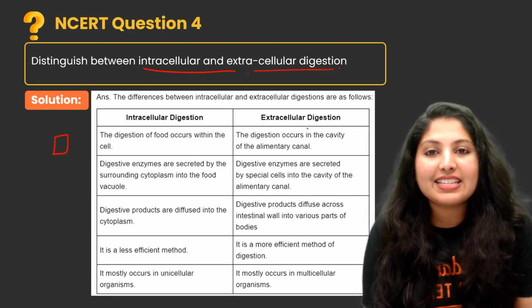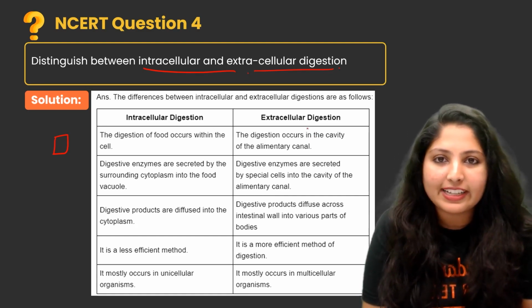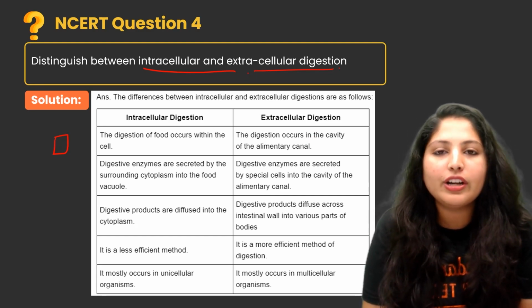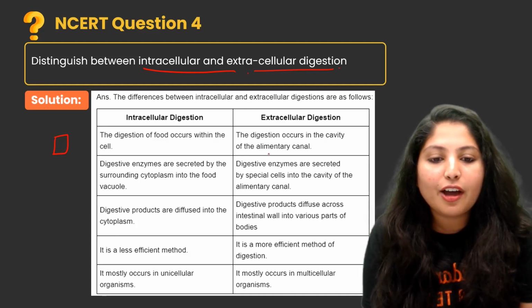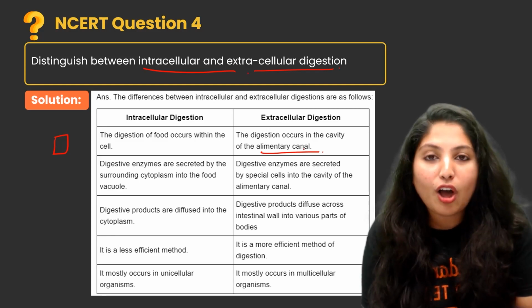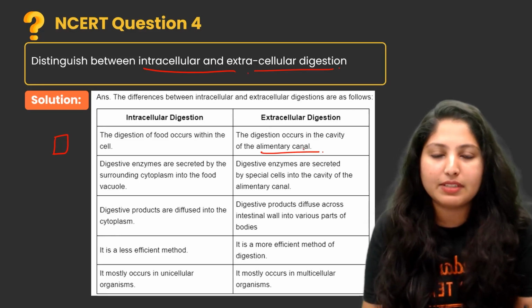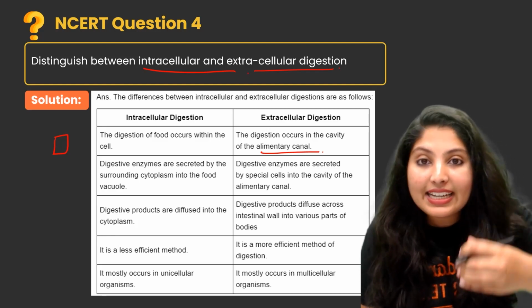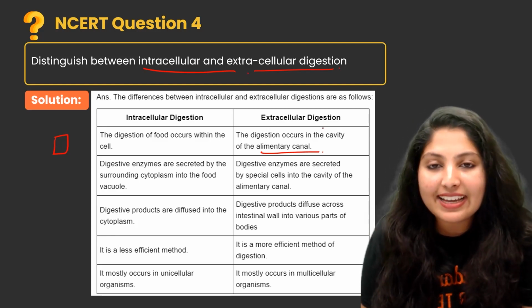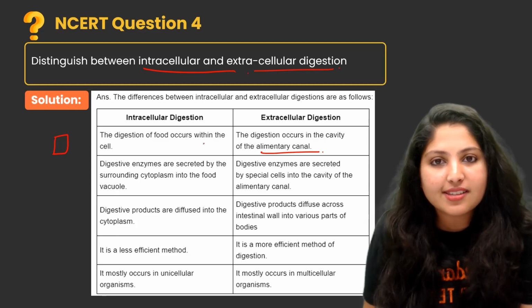Extracellular means there is a specialized organ for it. For digestion of food, we have a special organ. The digestion occurs in the cavity of the alimentary canal, a special group of organs called the alimentary canal. In that alimentary canal, we can find digestion that is known as extracellular.